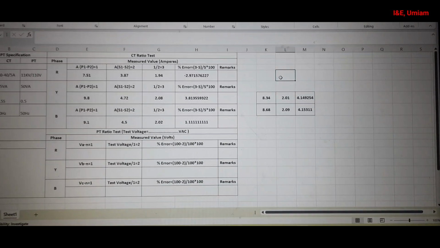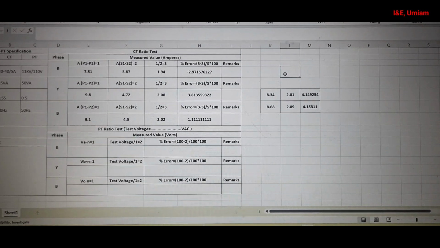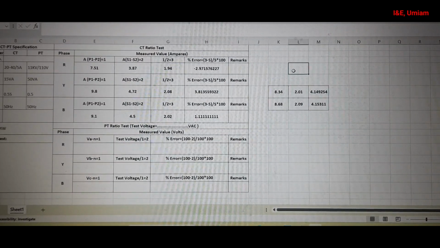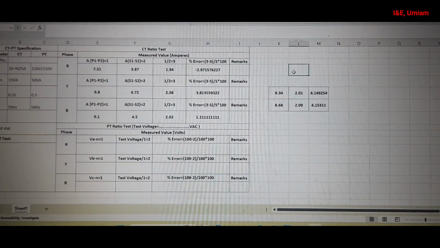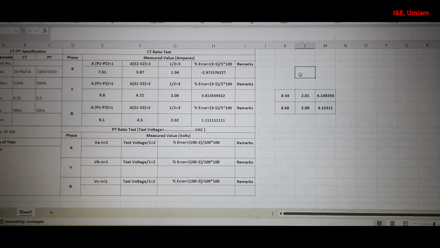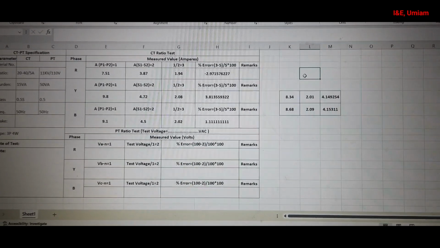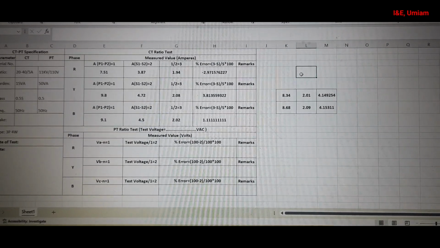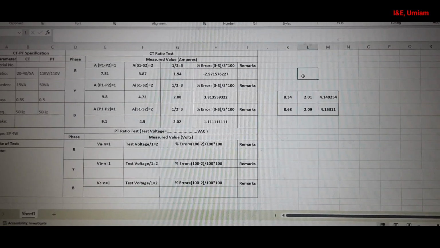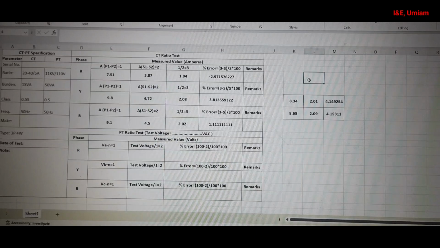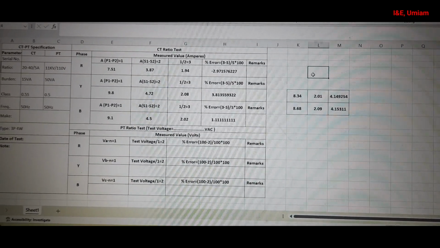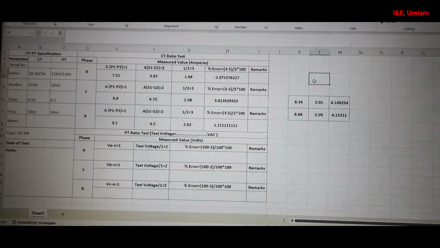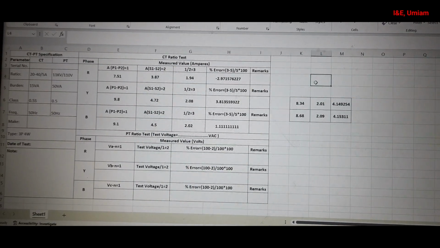So this is all about how you measure the CT ratio outside. PT ratio is, as I said, simple. You only have to check the CT ratio, which I have done like I showed you, a very simple way of creating your own injection kit, which you can do outside without having a costlier injection kit with you. You can simply do this, which will give you the thumb rule reading, whether your PTCT is okay or not.